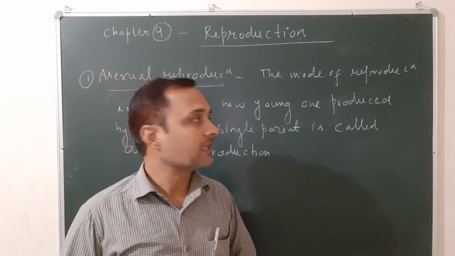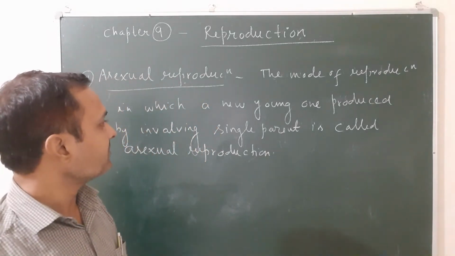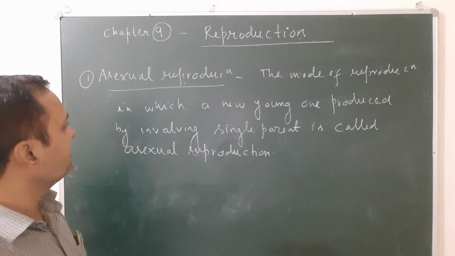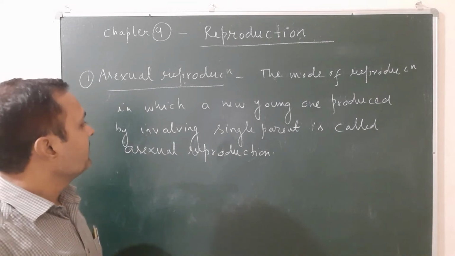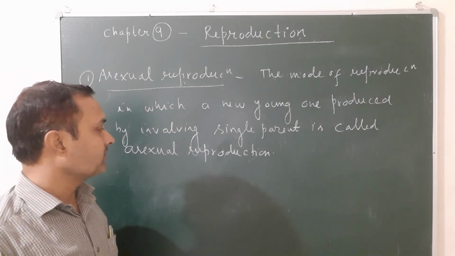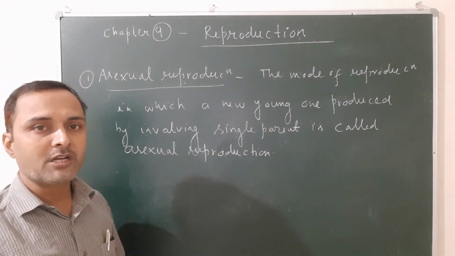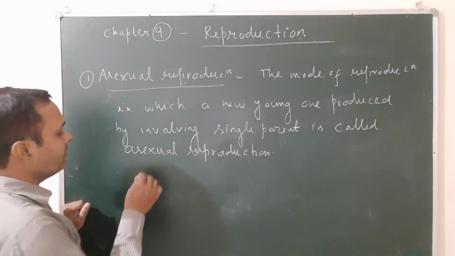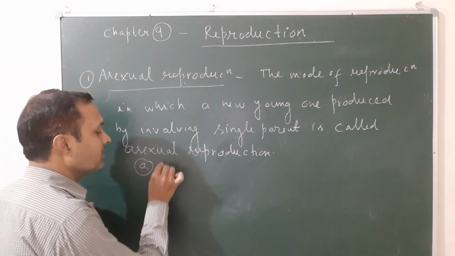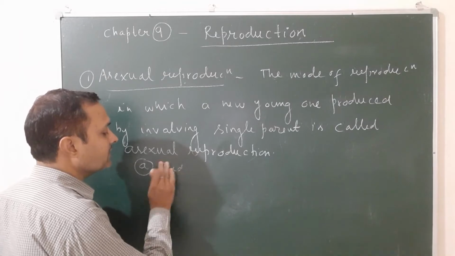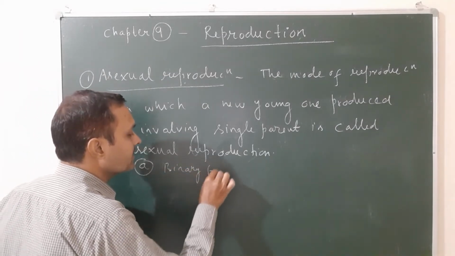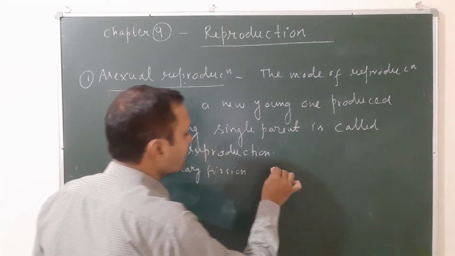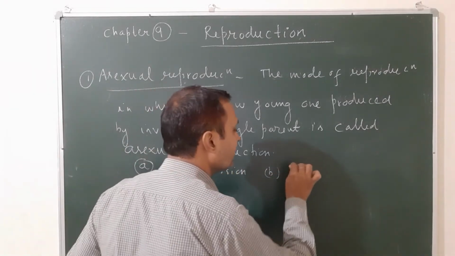So once again, what is asexual reproduction? The mode of reproduction in which a new organism is produced by involving a single parent is known as asexual reproduction. And the most common types of asexual reproduction given in the book: the first one is called binary fission, and second one is called budding.